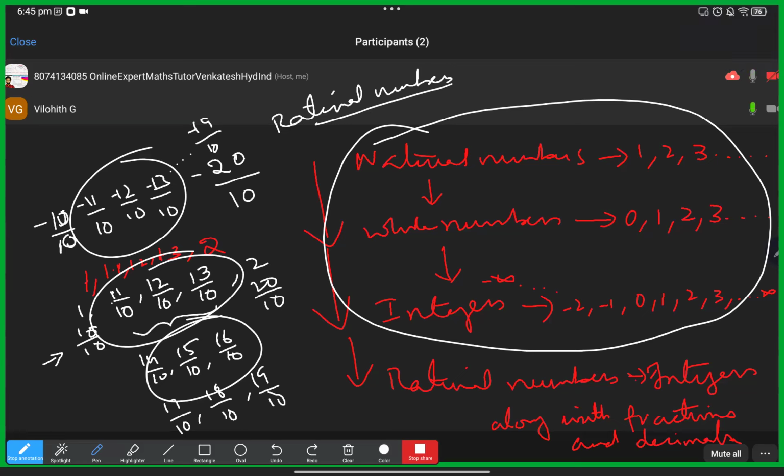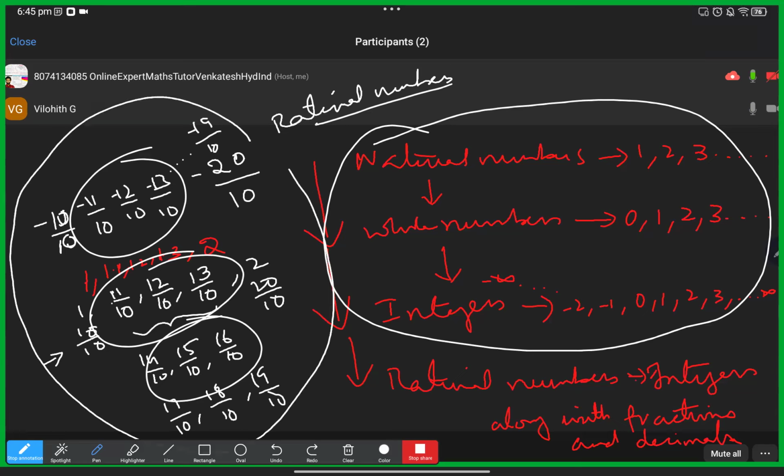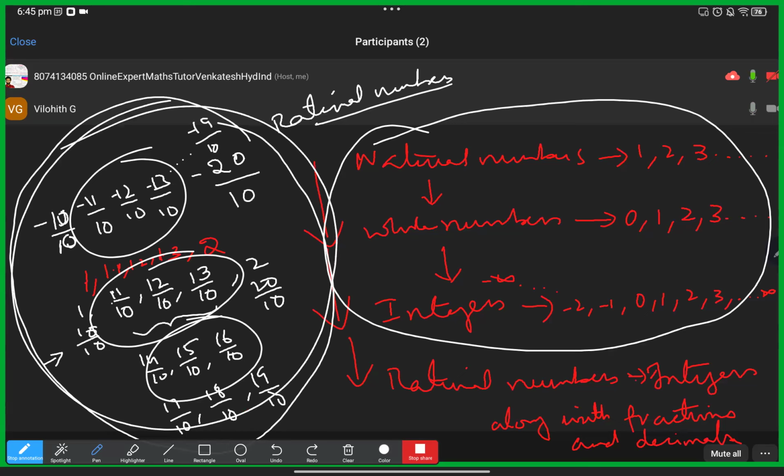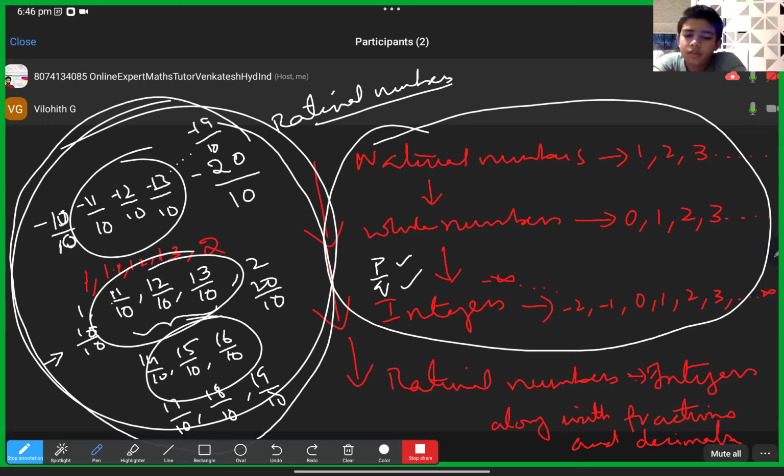No, sir. Now, what is the definition? If you observe, I wrote -1 as -10 by 10, -2 as -20 by 10, 1 as 10 by 10, and 2 as 20 by 10. Yes or no? Yes, sir. So any rational number, I can write in the form of p by q, meaning numerator by denominator, where p and q are whole numbers.